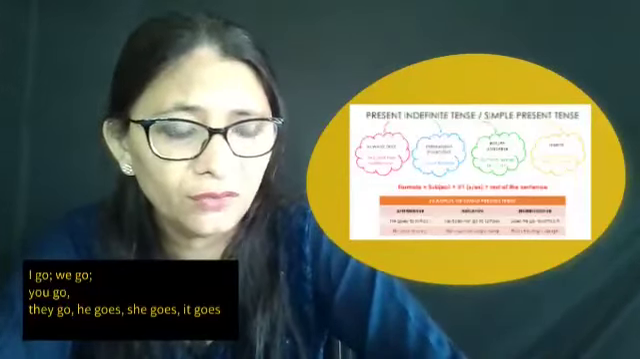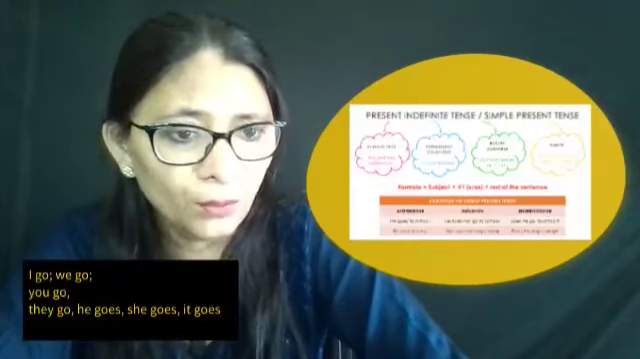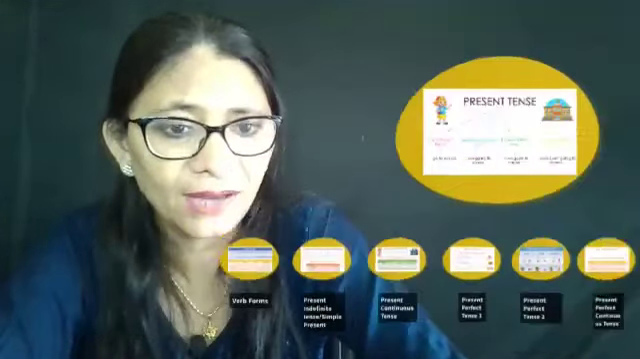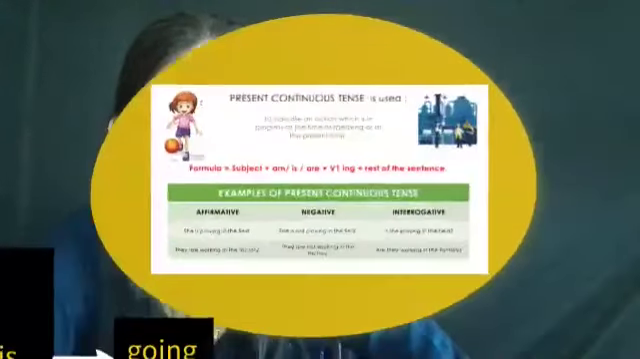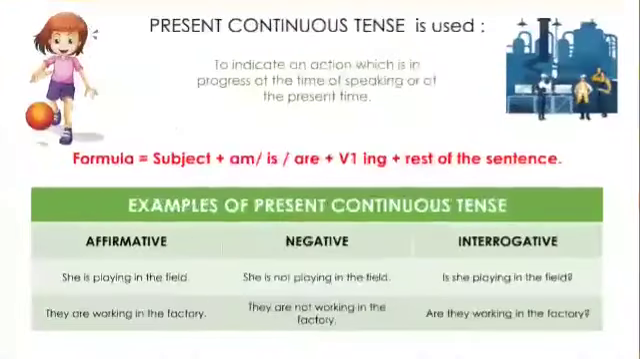Now let us move further. We have discussed simple present tense or present indefinite tense. Now we shall see the next one, and that is present continuous tense. Continuous tense is used in those actions which are continuing, which are moving, which are happening at this very moment. Like I am going to school. I am going at this very moment.